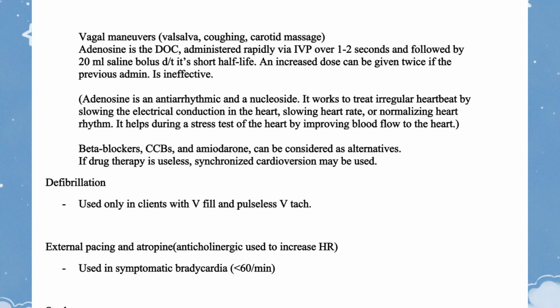Defibrillation is used only in clients with V-fib and pulseless V-tach. External pacing and atropine, an anticholinergic, are used to increase HR in symptomatic bradycardia, HR less than 60 per minute.